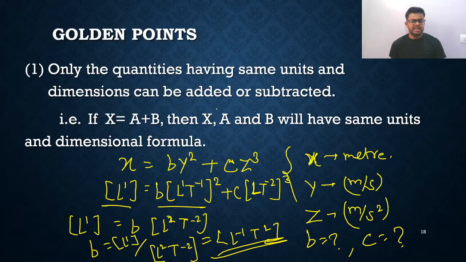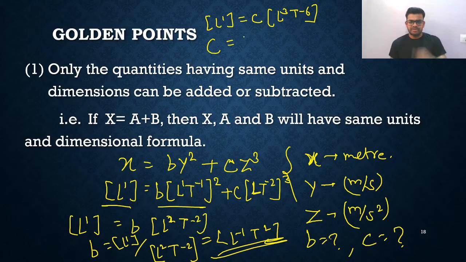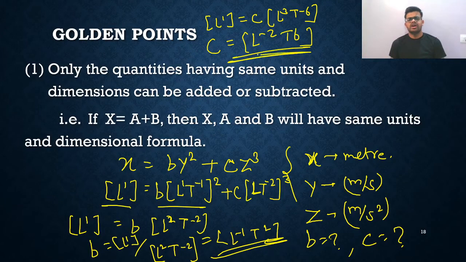If you want to find the dimensional formula of C, what will you do? Simply L1 should be equal to C times L raised to 3 T raised to minus 6. So finally, the dimensional formula of C is L1 divided by L3, so you are getting L minus 2 T raised to plus 6. This is the dimensional formula of C. That's all. You got it, right? So just a simple method, my dear friends. You don't need to panic or worry about that. Are you getting?